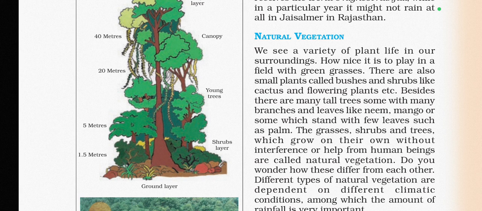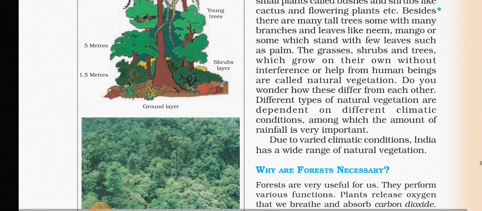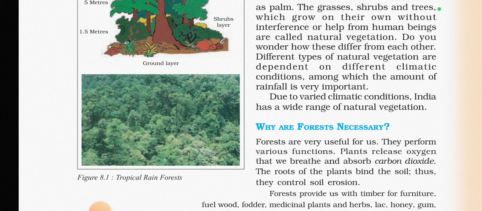When you plant a tree or small plants in your home, this is not a natural plant, it is a humanized plant. Do you wonder how these differ from each other? Different types of natural vegetation depend on different climatic conditions, among which the amount of rainfall is very important. All the variety of vegetation depends on rainfall and the type of soil.